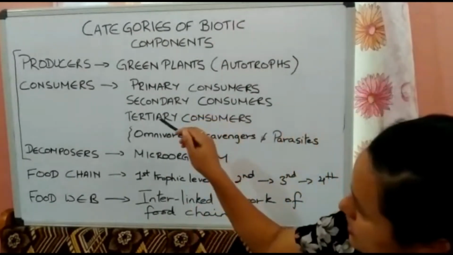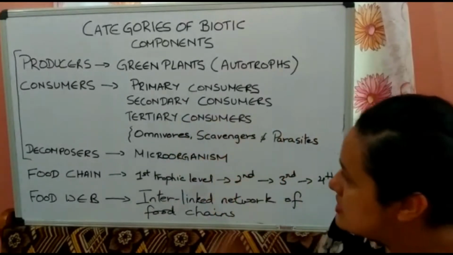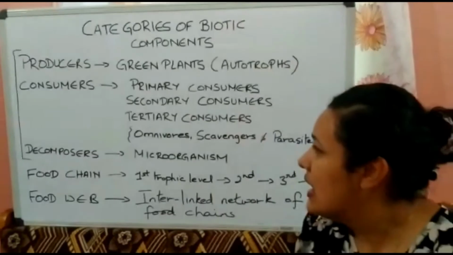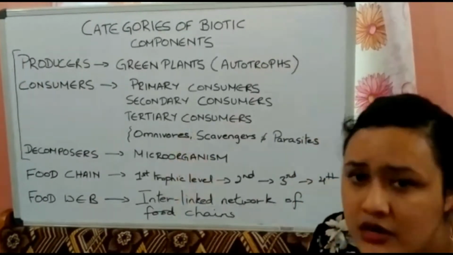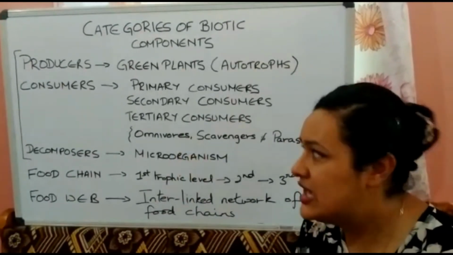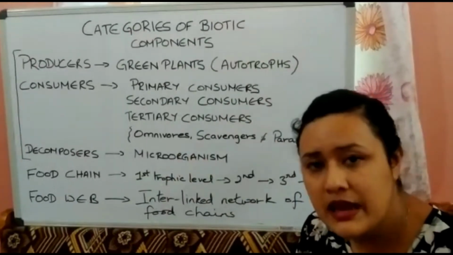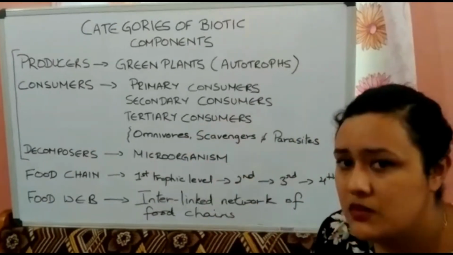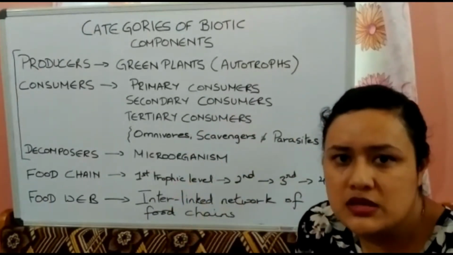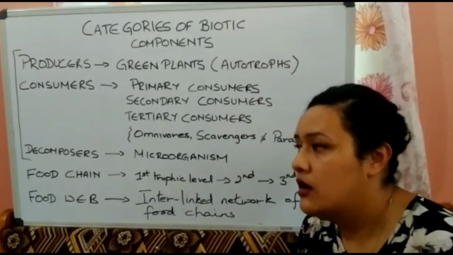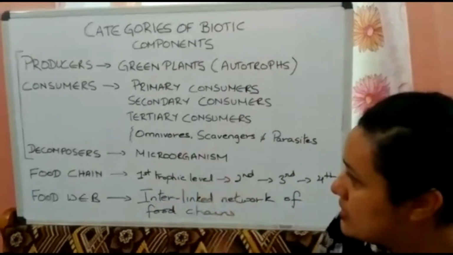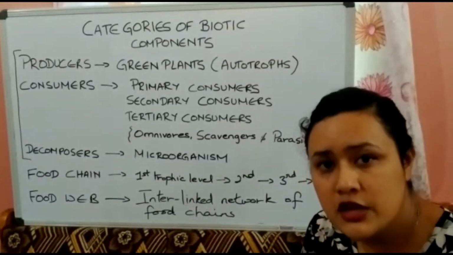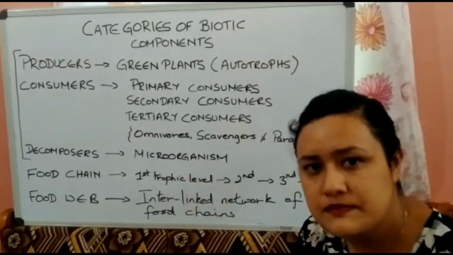Then the third one is the tertiary consumer. These tertiary consumers are the organisms that feed upon both plants and animals. Under tertiary it may be omnivores, like human beings, peacock, bears. We all come under omnivores. We depend upon plants as well as feed upon flesh also. So we are omnivores.